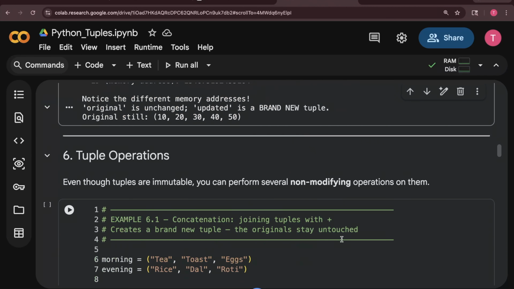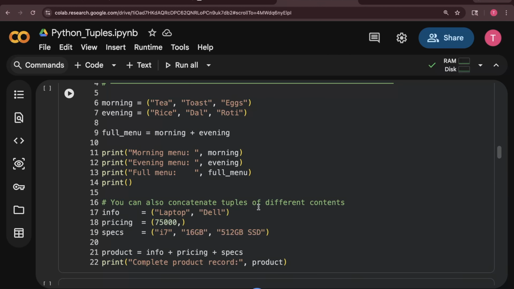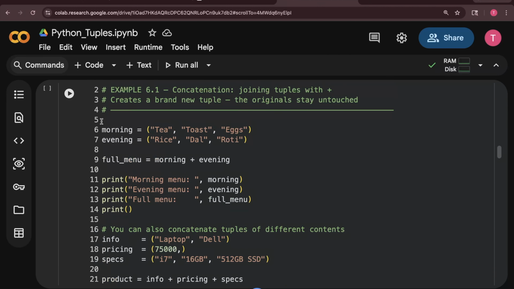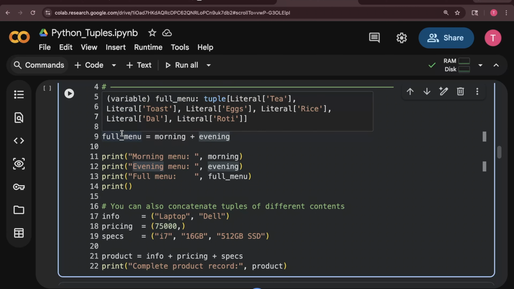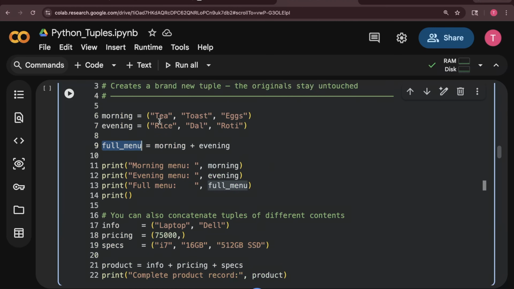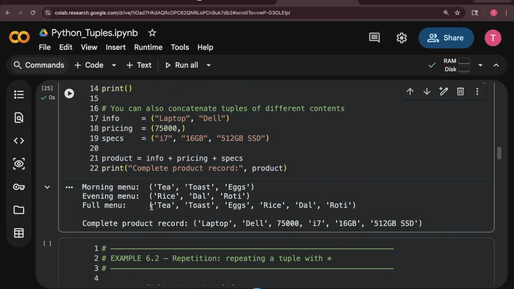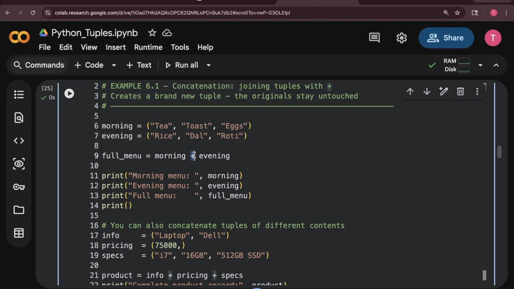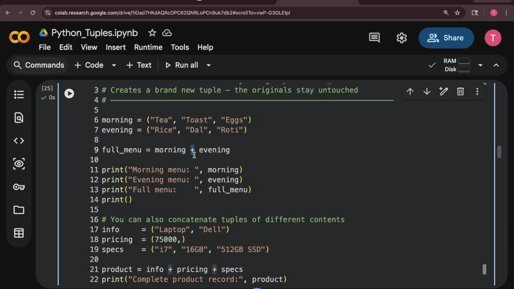Now let's discuss tuple operations. So this is something we need to know about. Like I have something called morning, with values like tea, toast, eggs. I have evening, with values like rice, dal, roti. If I need to concat two tuples, I can simply use a plus operator, morning plus evening, full menu. So full menu will be the new variable which will contain all these tuples together. If I execute this code, you can see this is the full menu where tea, toast, eggs, rice, dal, roti are together. I just used this plus operator which has combined these two tuples.